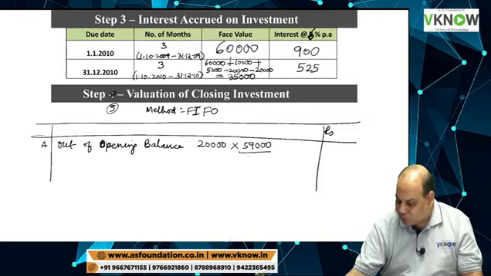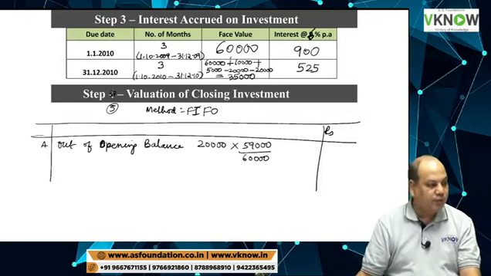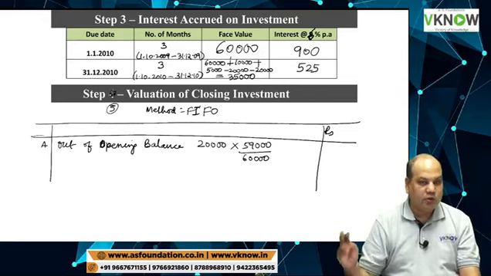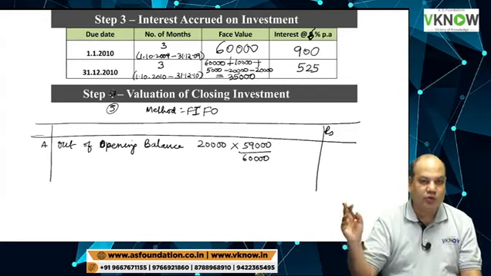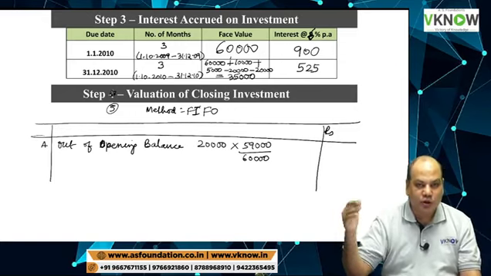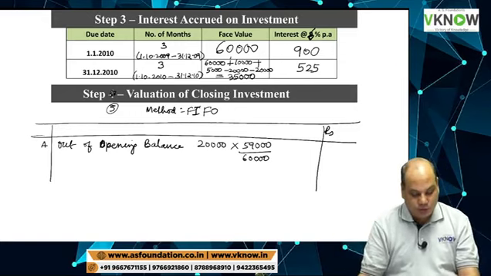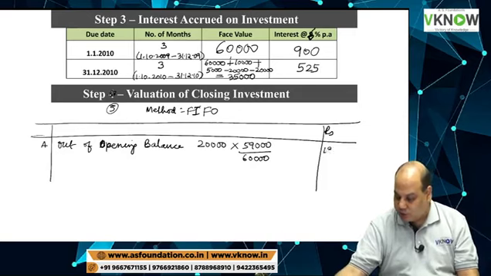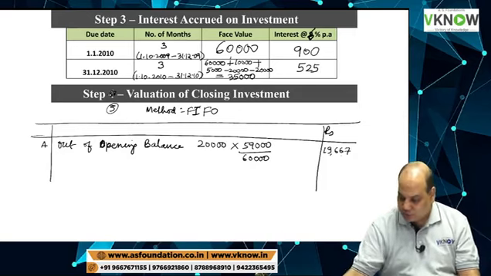And again the proportionate calculation will be 20,000 into 59 by 60. 60 we had in the opening balance. 20 sold, 20 sold, 40 sold, 20 remaining. So the proportionate cost of this will be same 19667.